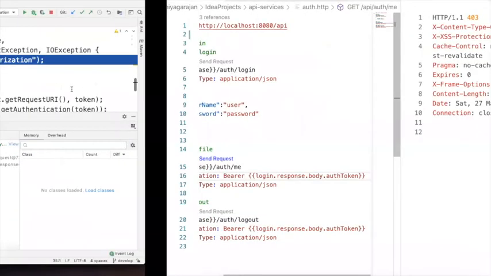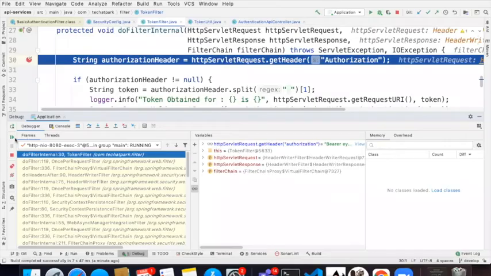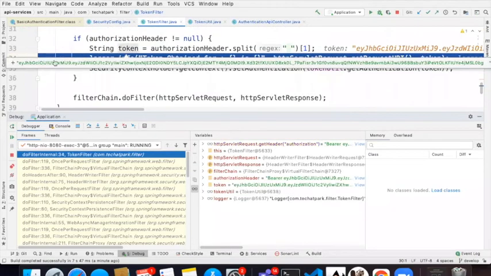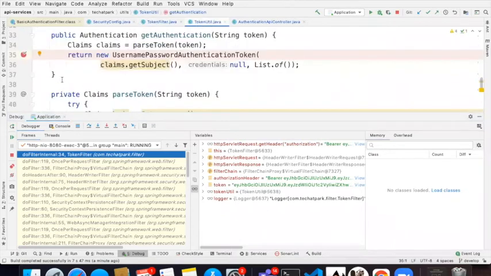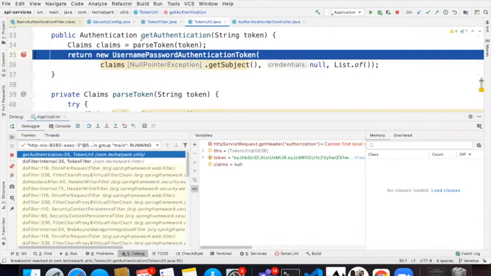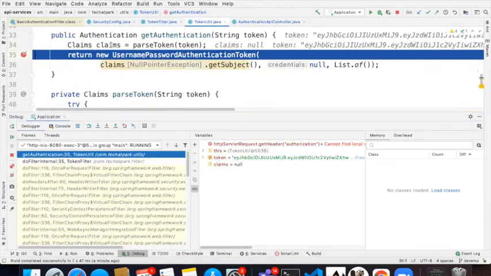This time you see what is my token value. You see the token value, and the token value is your JWT token. And now this JWT token value is actually going to the get authentication method.